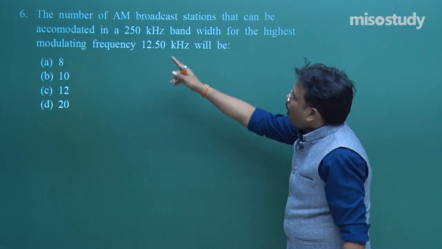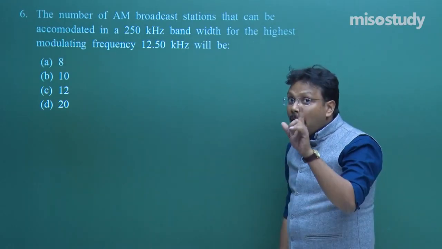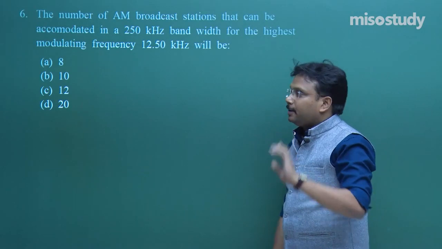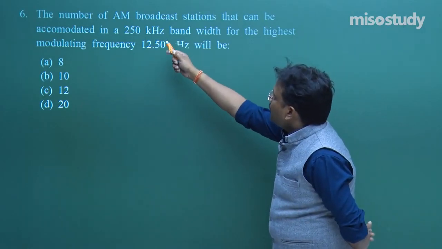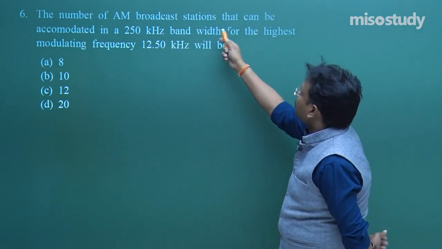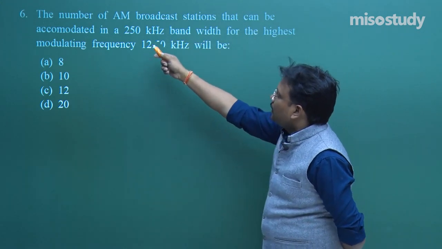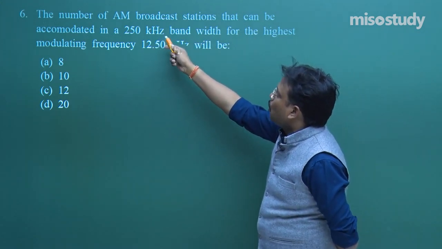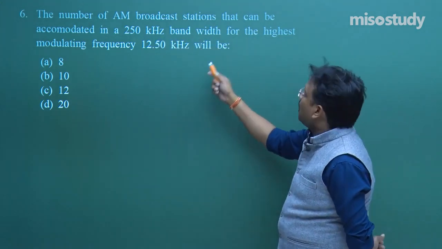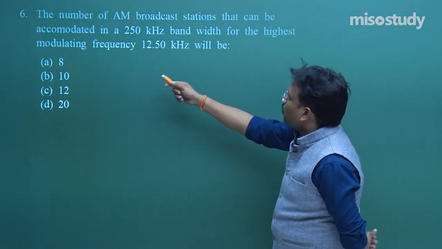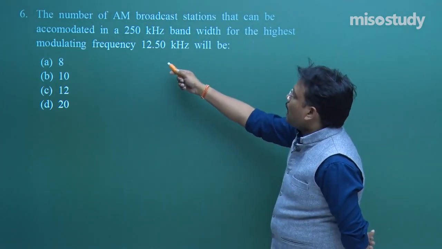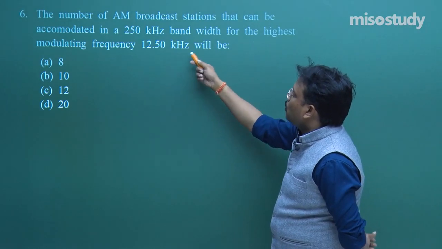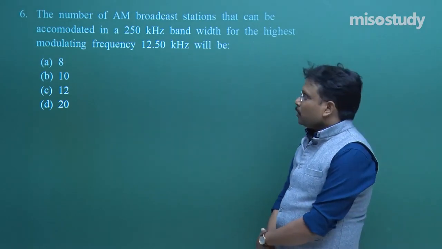The number of AM, amplitude modulated, broadcast stations that can be accommodated in a 250 kilohertz bandwidth for the highest modulating frequency 12.50 kilohertz. Fine.